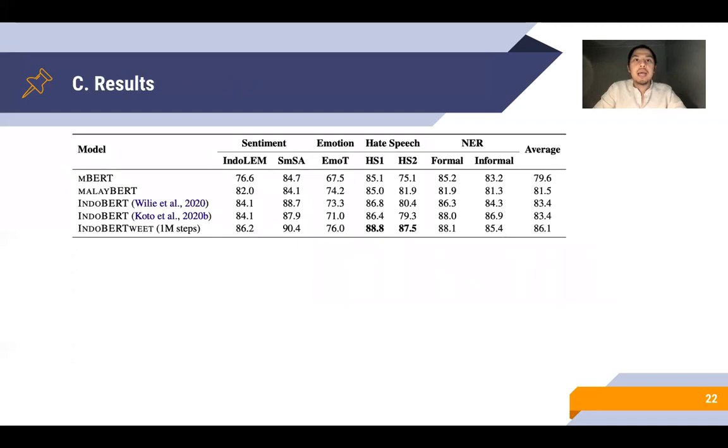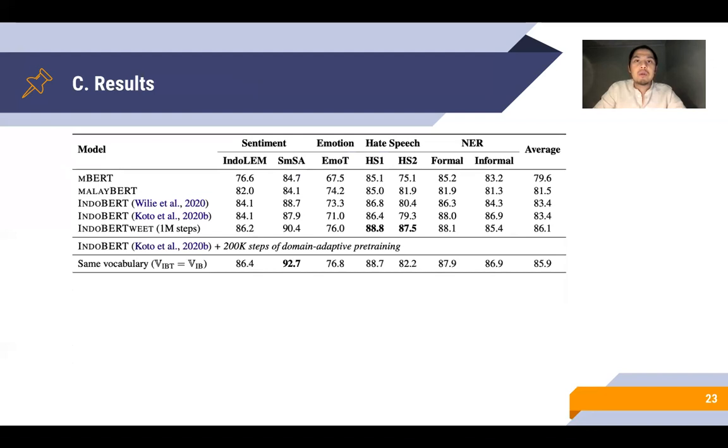Now let's take a look at the results. First, in terms of baselines, MalayBERT is a better model for Indonesian than mBERT, which is consistent with Koto et al. 2020. The IndoBERT models also perform better than the 2 previous models, with both IndoBERT models performing the same in terms of average performance. IndoBERTweet, which is trained from scratch for 1 million steps, results in almost 3% absolute improvement, which is consistent with previous findings that off-the-shelf domain-general pre-trained models are suboptimal for domain-specific tasks.